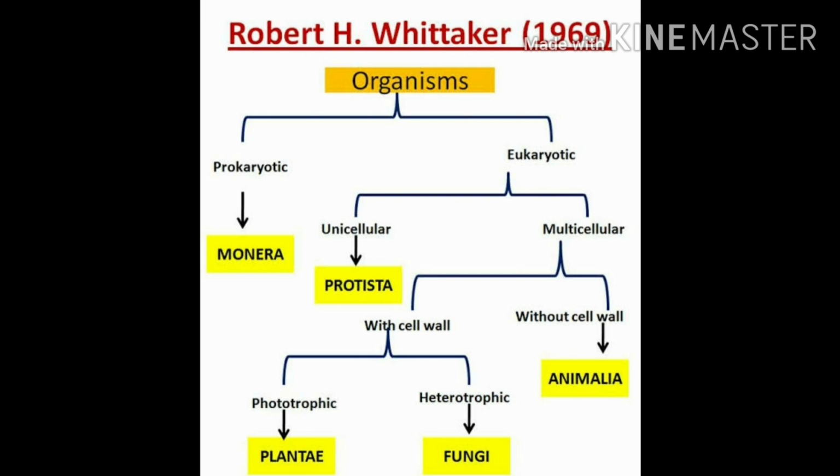Okay, now eukaryotes are divided into unicellular and multicellular. Inside unicellular we'll study mainly Protista. Multicellular is further divided into with cell wall and without cell wall. In with cell wall, we'll study mainly two types, that is the phototrophic that prepare their own food, that is kingdom Plantae, and heterotrophic that are dependent on others for food, that is fungi. And we'll study next without cell wall, that is our kingdom